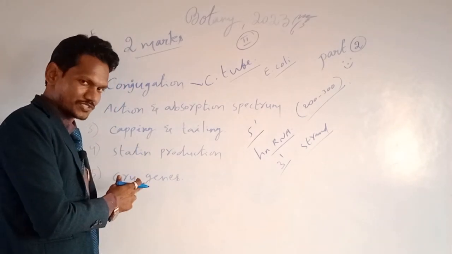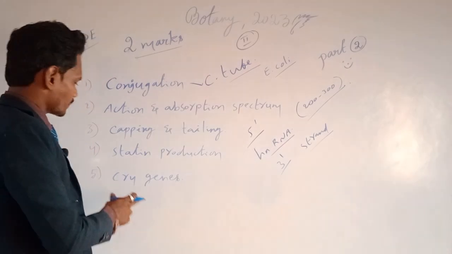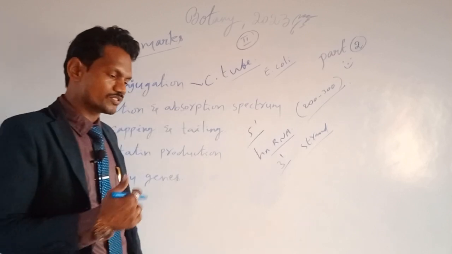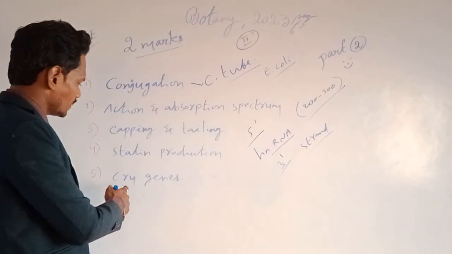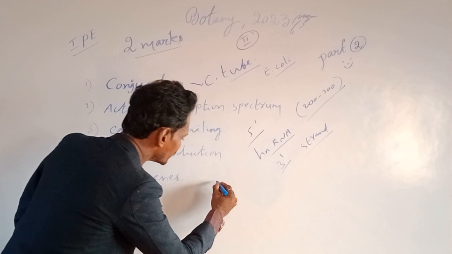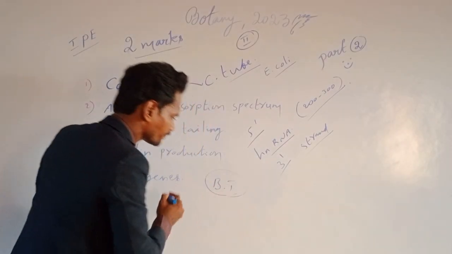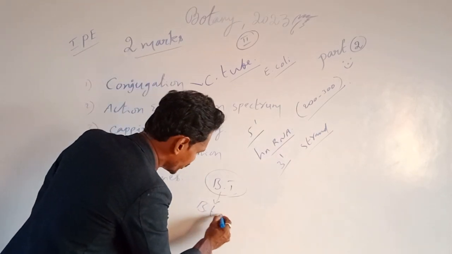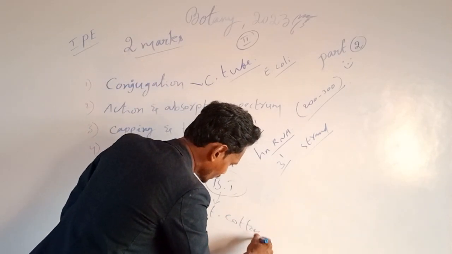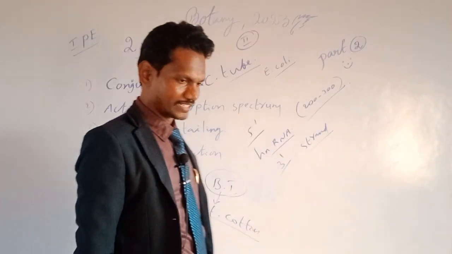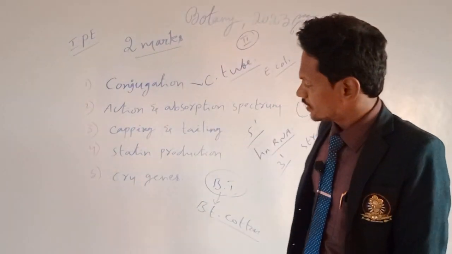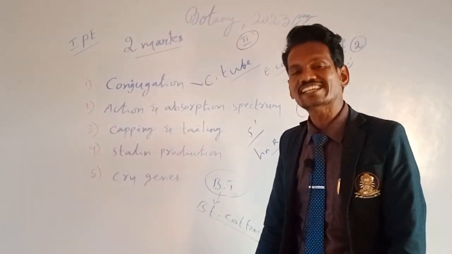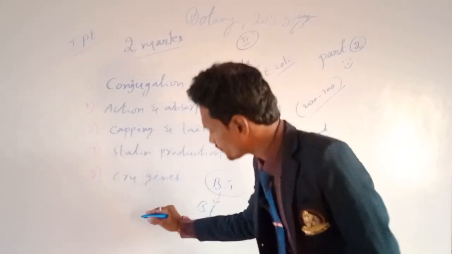Monascus purpureus, remember this. Then the last one: what are cry genes and what are their features or function? Cry genes are present in Bt, Bacillus thuringiensis. With the help of it, Bt cotton is produced, invented, created. In Bt cotton, from Bacillus thuringiensis, there are three types of genes. Those are known as cry genes.